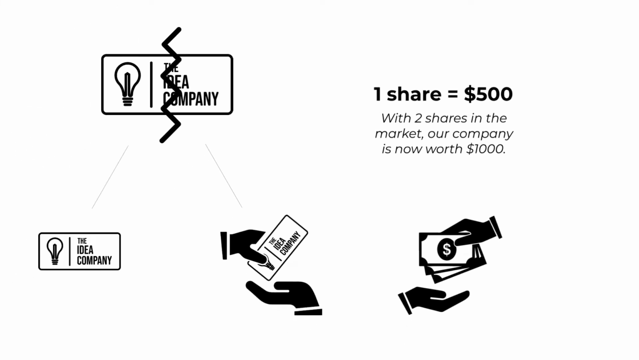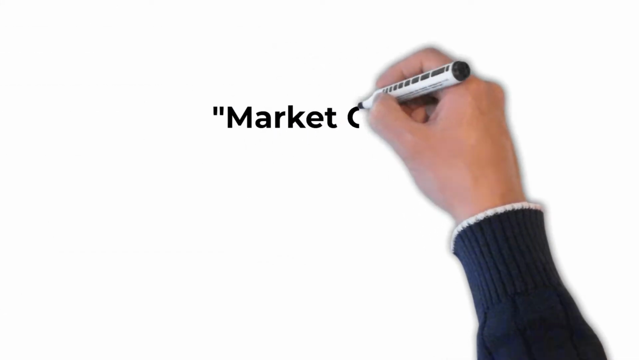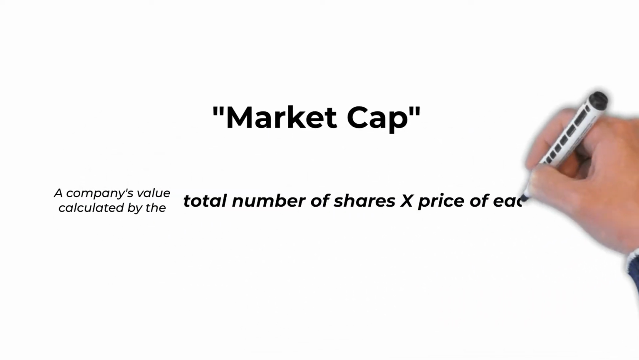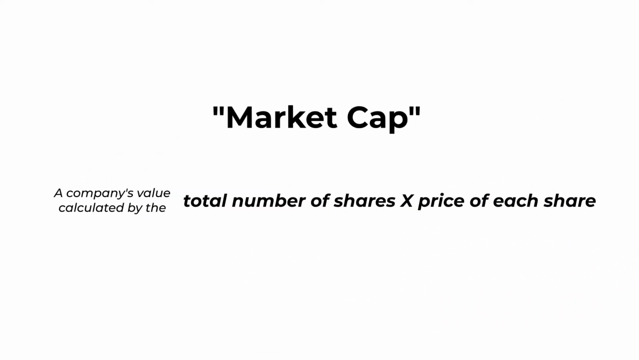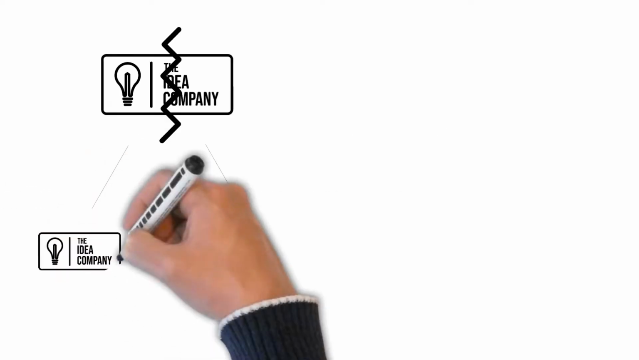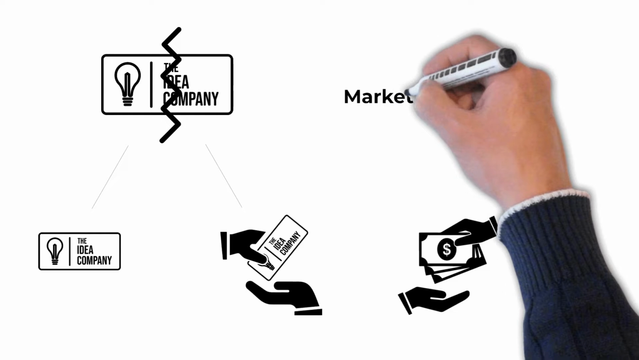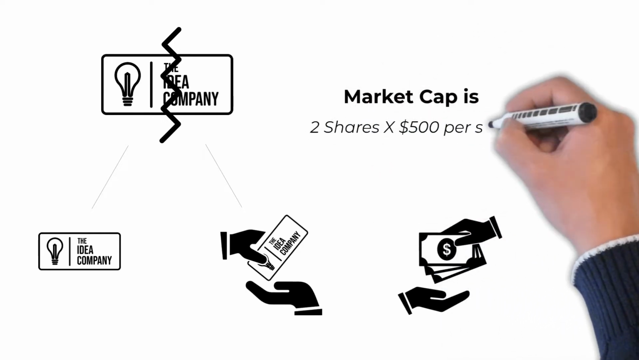Wondering how we got to $1,000? In the stock market, a company's value is called the market cap. The market cap is simply the total number of shares multiplied by the price of each share. Right now, there are 2 shares, and because the last sale was for $500, the company market cap is $1,000. 2 shares times $500 each.